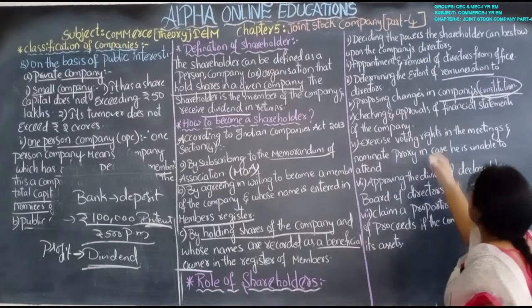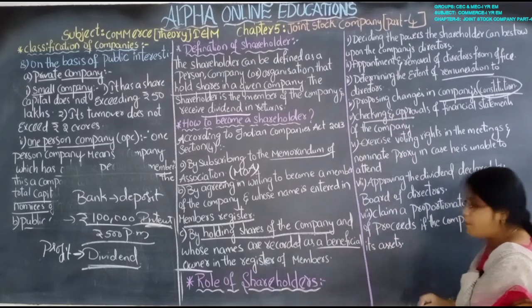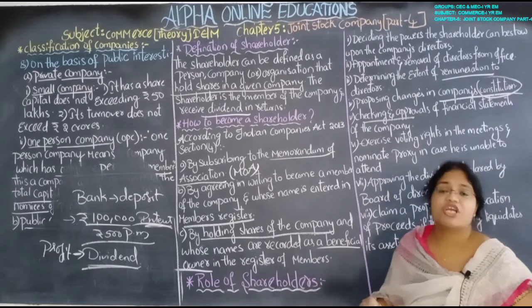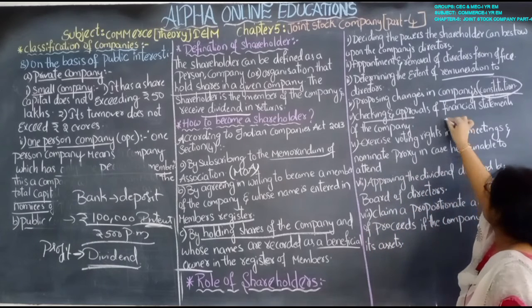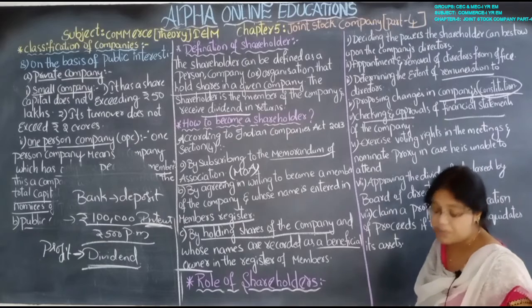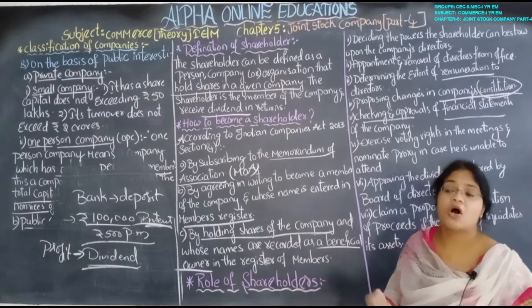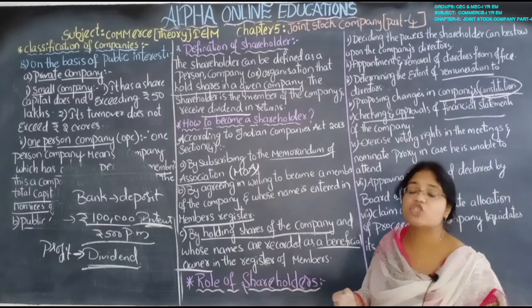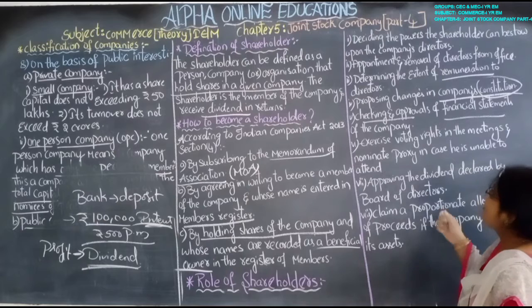Checking and approval of financial statements of the company. The shareholder will check and give the approval. Financial statements means the statements we prepare: trading and profit and loss account, balance sheet. These are the financial statements which you will prepare in your upcoming accounting classes.